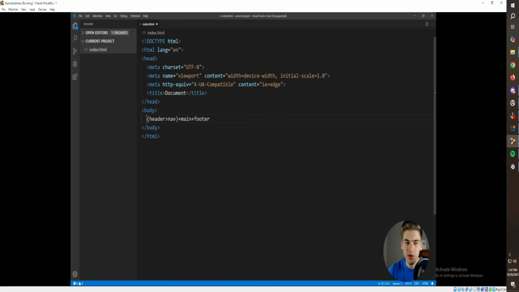And now that's saying that these are grouped together, just like order of operations when it comes to math. So what it's saying is that this nav is either a child of this header, but after that, we're assuming that this main is no longer a child of this nav.